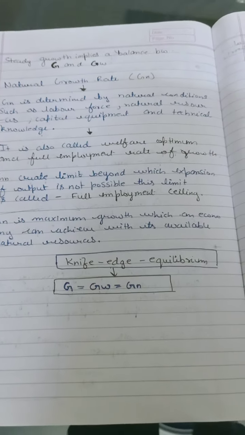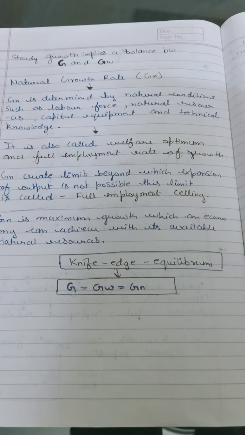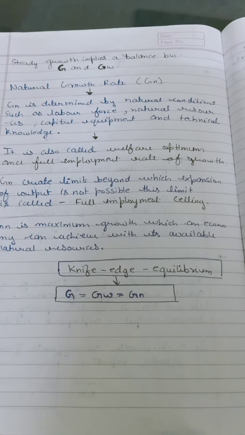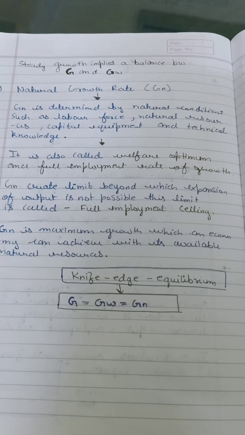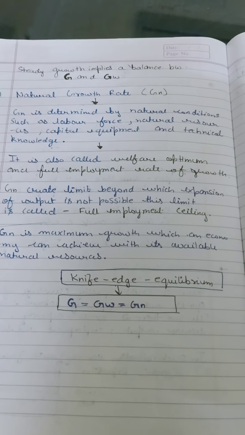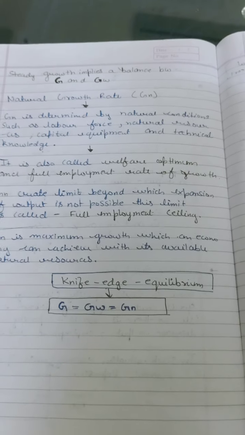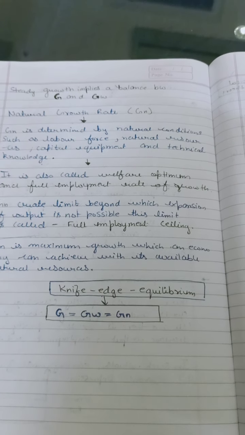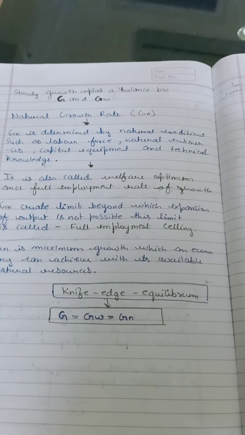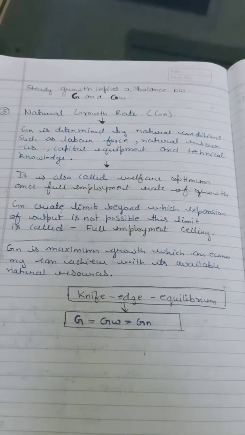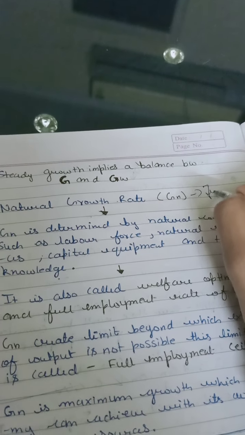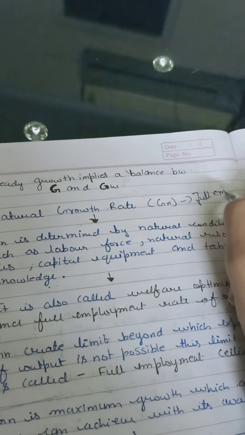So natural growth rate is the required growth rate needed to reach the full equilibrium level and full employment level. For example, if the labor force grows at 3% per year, then to maintain full employment, the economy's annual growth rate must be 3%. Its main objective is to reach the level of full employment.